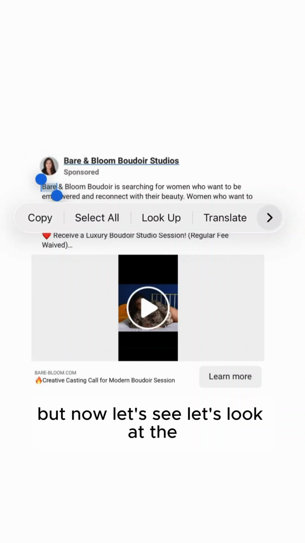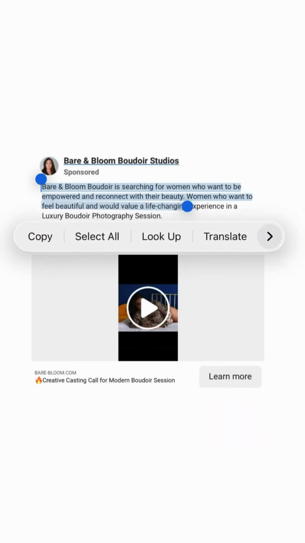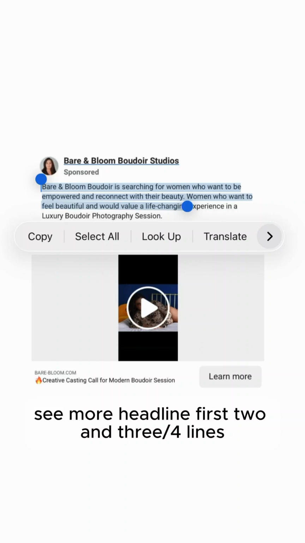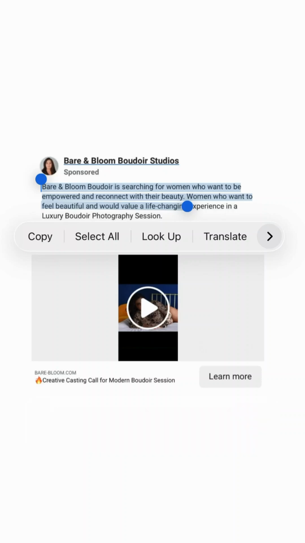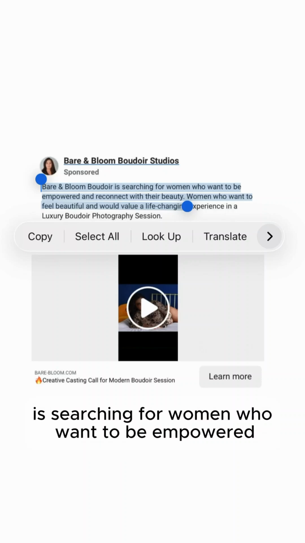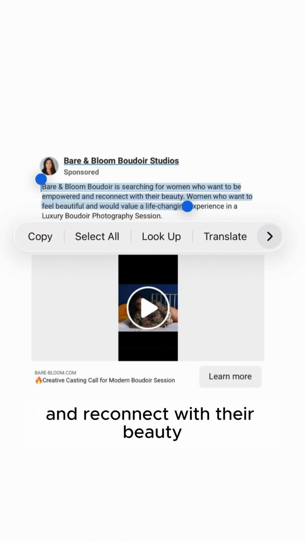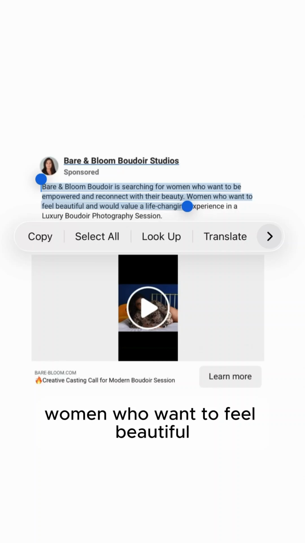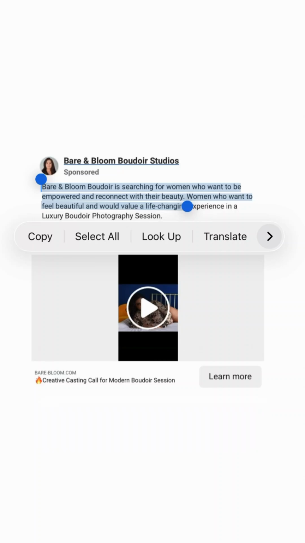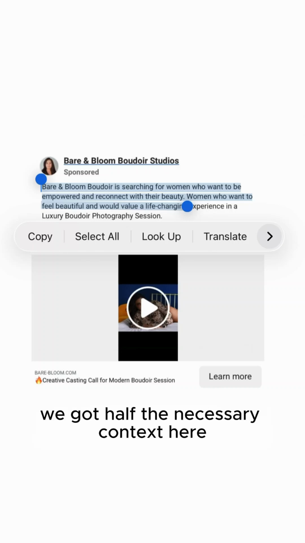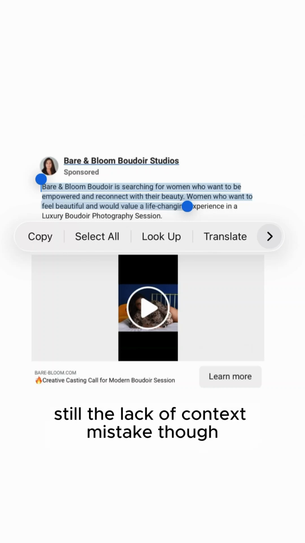But now let's look at the see more headline, first 2 3/4 lines, Facebook newsfeed mobile. So Baron Bloom Boudoir is searching for women who want to be empowered and reconnect with their beauty. Women who want to feel beautiful and value life changing. All right, so yeah, we got half the necessary context here. Still, the lack of context mistake though.